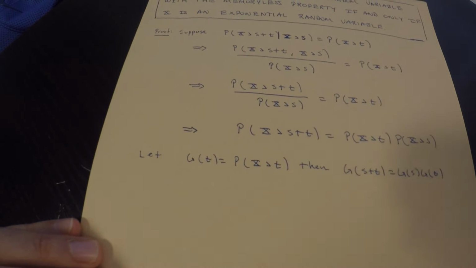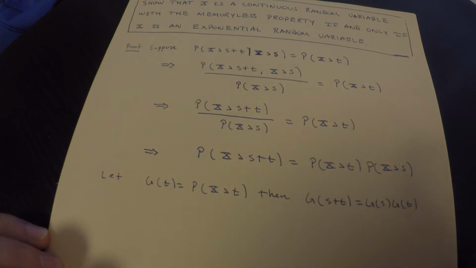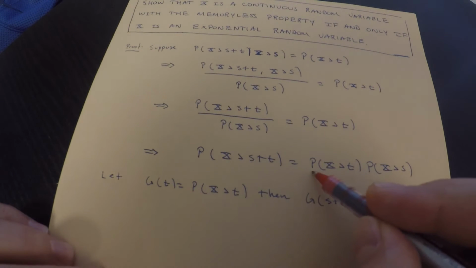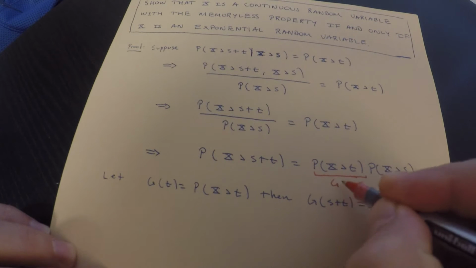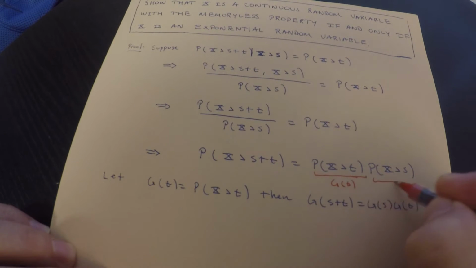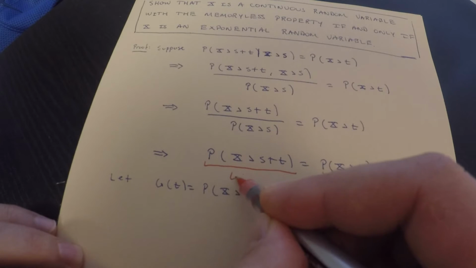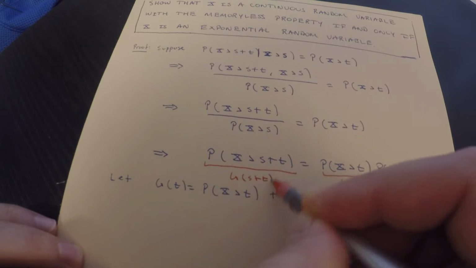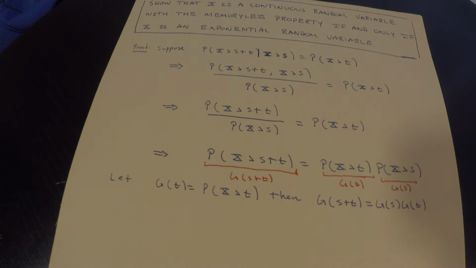So hopefully you're seeing that. There's not too much really going on there. It's just a direct consequence of this. This is g of t. This is g of s. And this is g of s plus t. And just by the definition of how we define g, that's true. So hopefully you're seeing that.